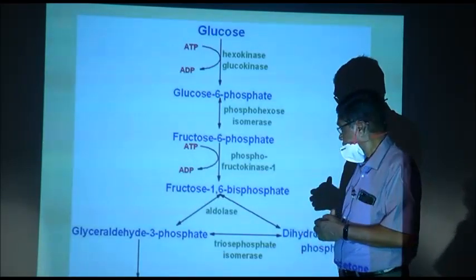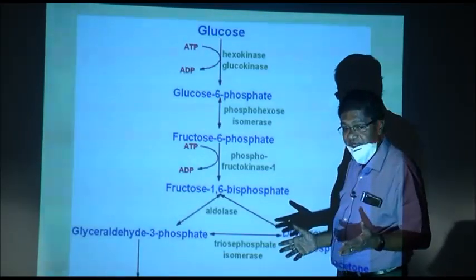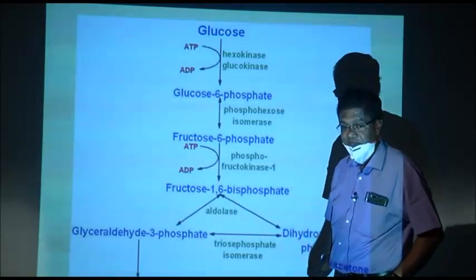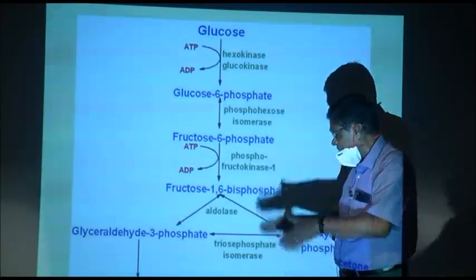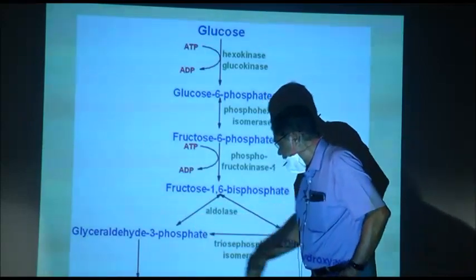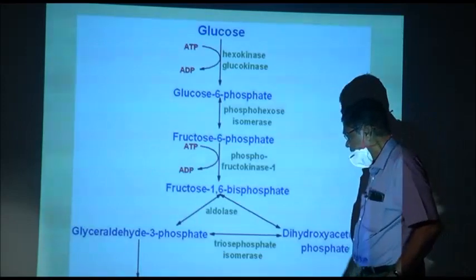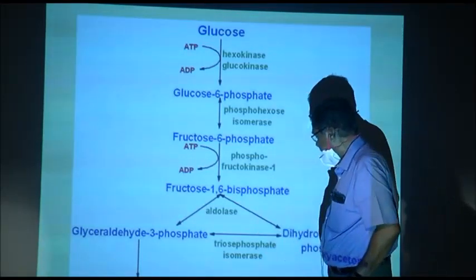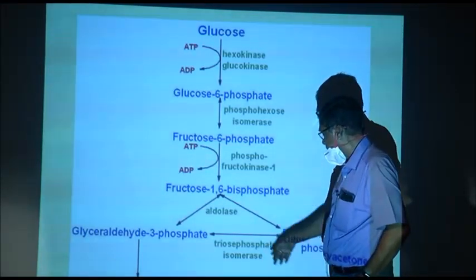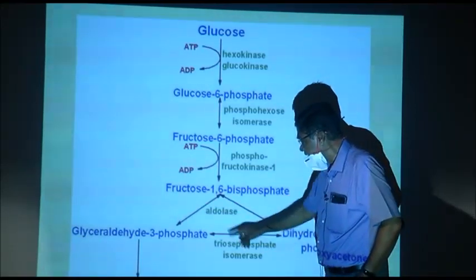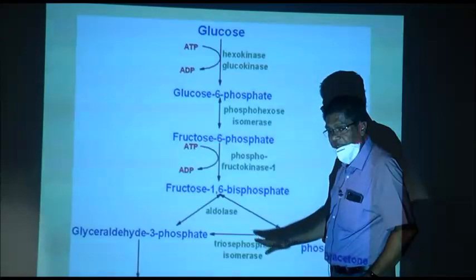And how many carbons are there? Still 6. Now, this fructose 1,6 biphosphate gets divided into glyceraldehyde 3 phosphate and dihydroxyacetone phosphate in the presence of the enzyme aldolase, with triose phosphate isomerase interconverting them. No ATP, nothing is used.